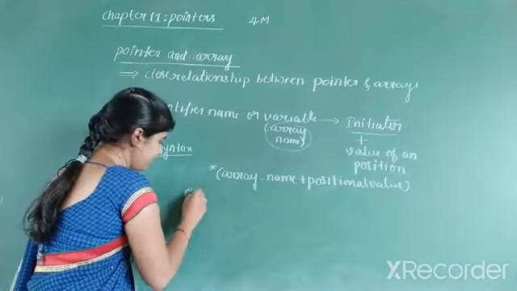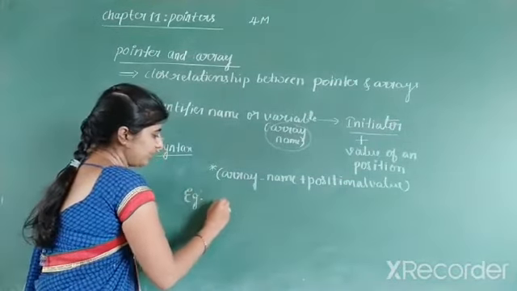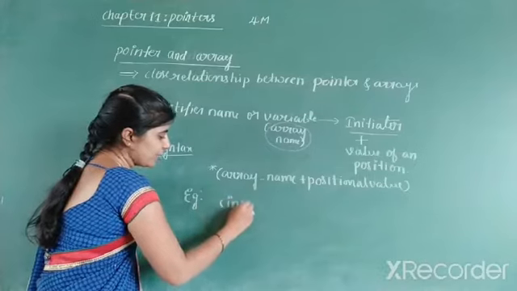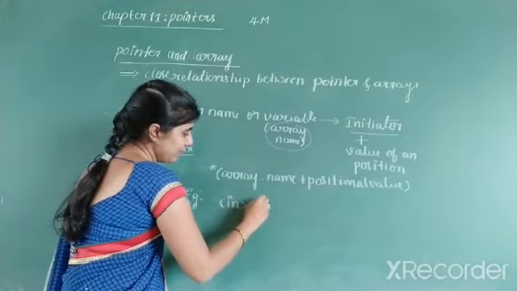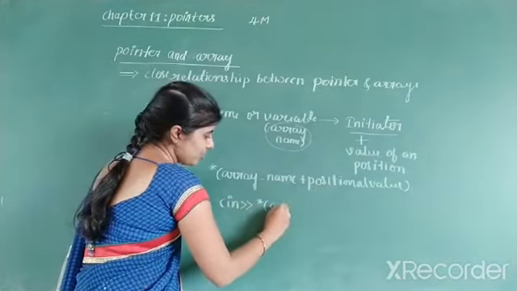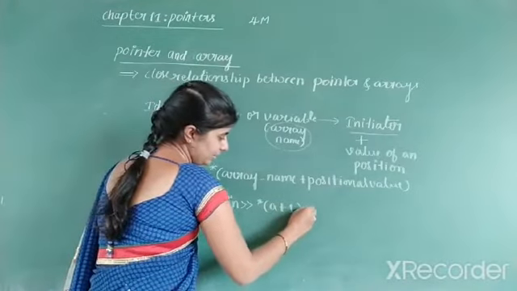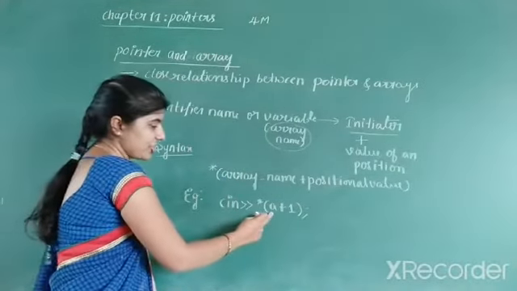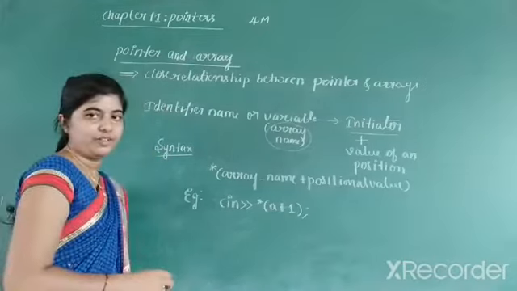So here is an example of how it can be used in the program. In a program we use cin, star a plus 1. So a is the initiator and 1 is the positional value.